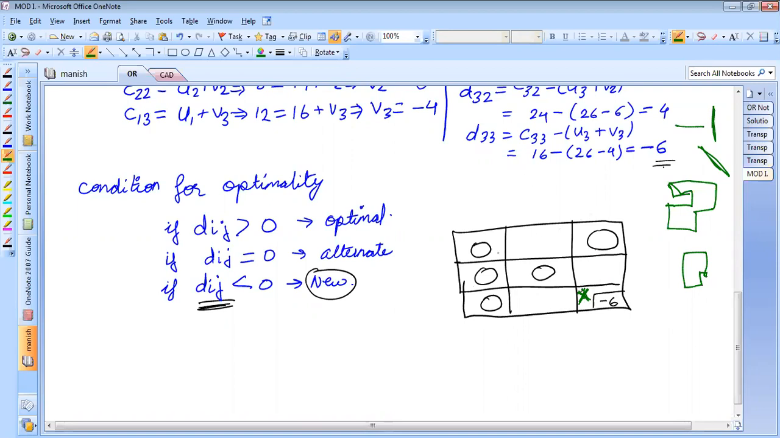Yes, sir. I cannot go from this point. I cannot go like this. Either I can go vertically or I can go horizontally. Is it understood now? Yes, sir. Okay. So if it is clear, then let us start drawing the path.